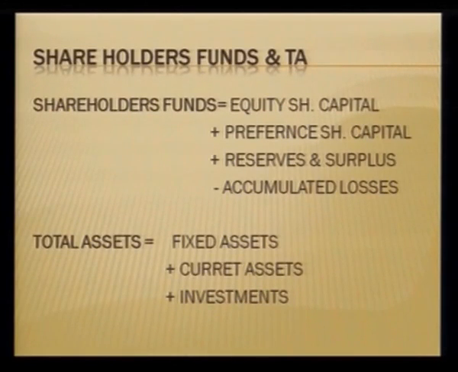Now, accumulated losses, or accumulated deficit, or retained losses, are the losses that are carried forward from the previous years, and they have to be offset against future earnings. The basic purpose is to reduce your tax liability, because if the profits for the current year get reduced, automatically the tax burden which the firm has will also decrease.